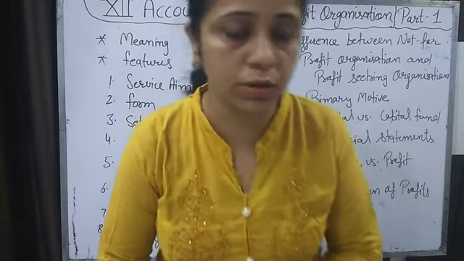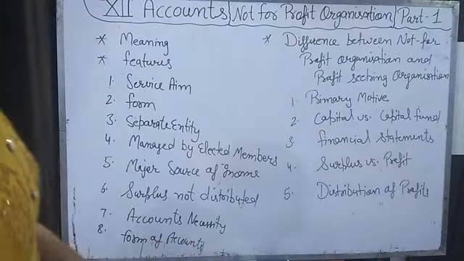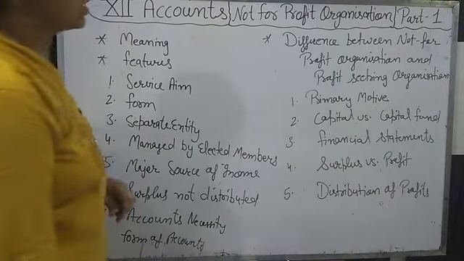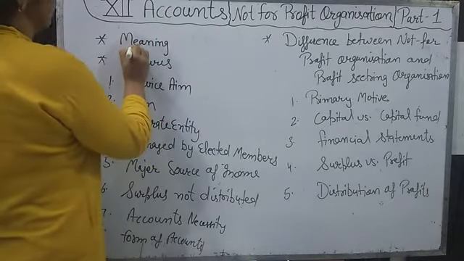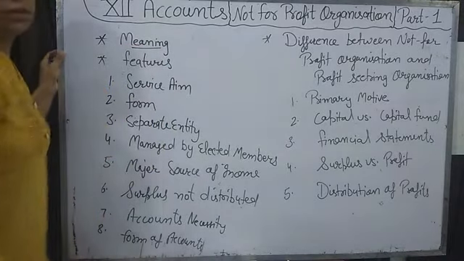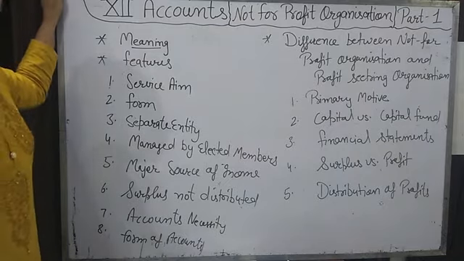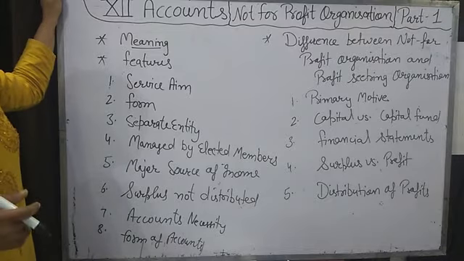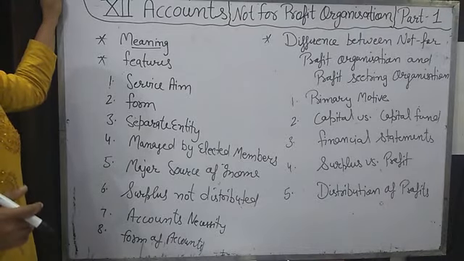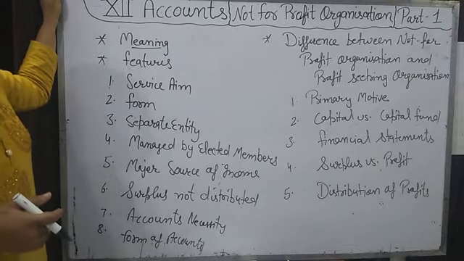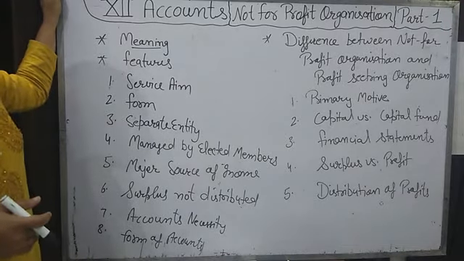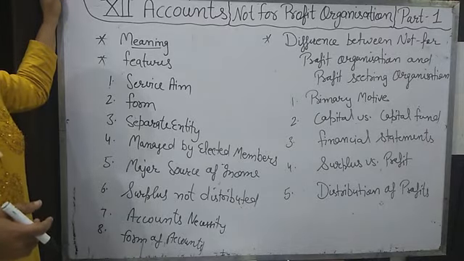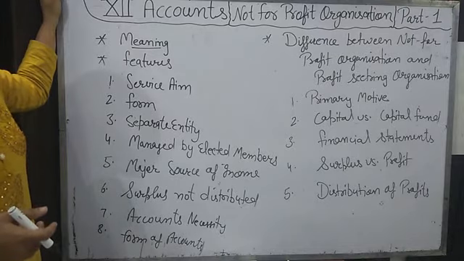Okay, open your book. First of all, today we will do the theory portion of this chapter. What do you mean by a not for profit organization? In plus 1 you have read about the trading account, profit and loss account, and balance sheet. These are the financial statements made by any organization to find out the profit at the end of the financial year, that how much profit is there.